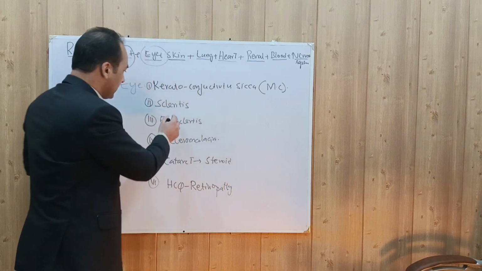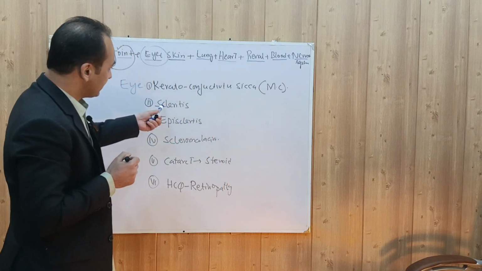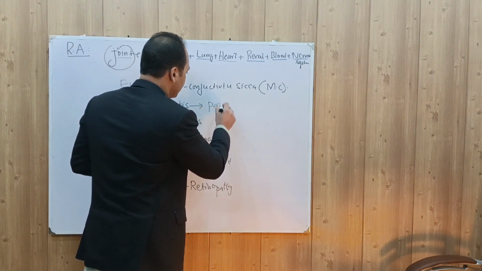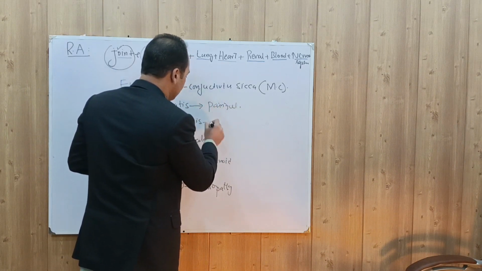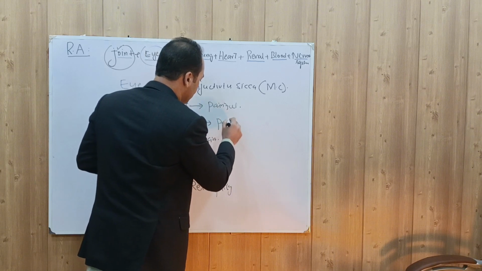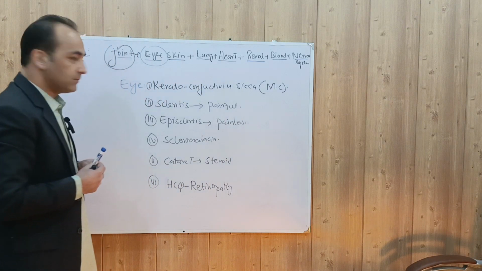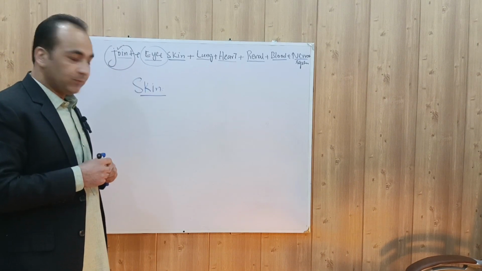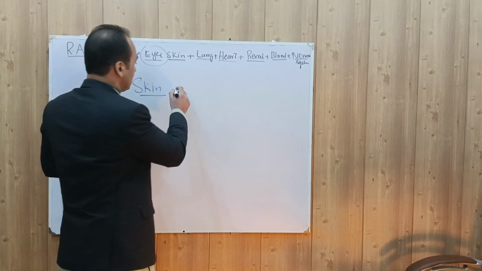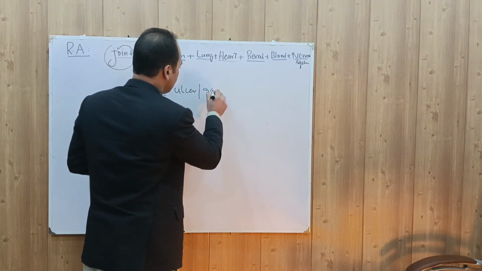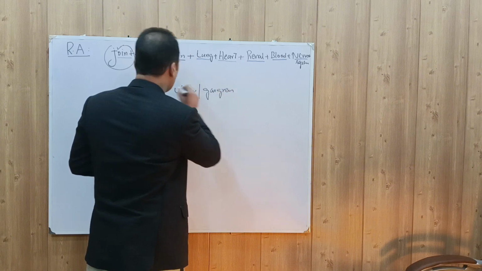Now about the scleritis and episcleritis. Scleritis is a painful condition, while episcleritis is a painless condition. So these are the eye manifestations of rheumatoid arthritis. In the skin, it can cause ulcer and gangrene due to vasculitis.